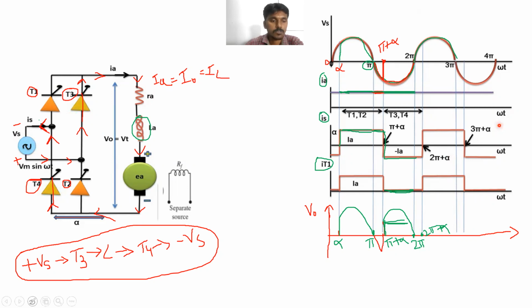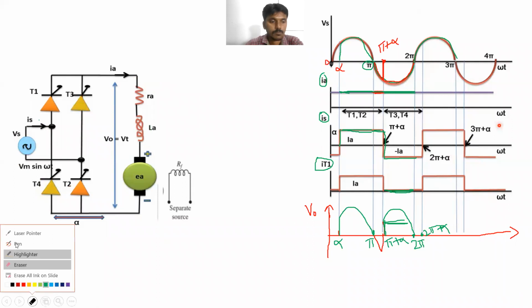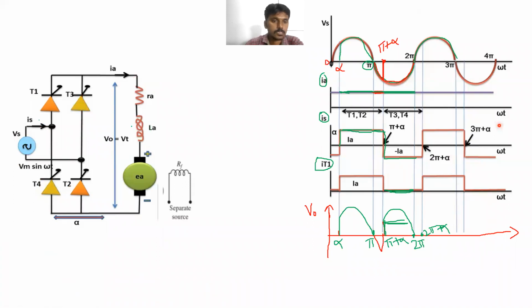How will this energy be released? How will the inductance energy be released? In which direction is the current flowing? Clear? How is the current flowing? Just wait. So now this energy will be released through this circuit, through the motor, through T4, through the supply terminal.